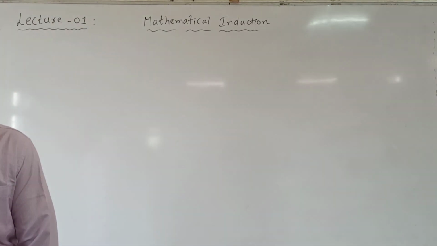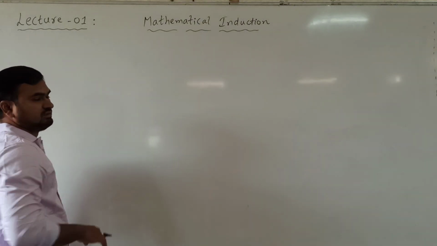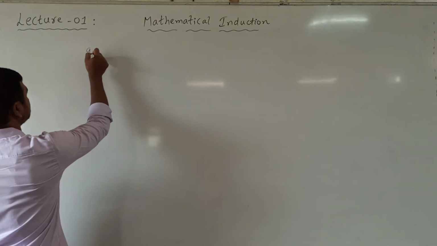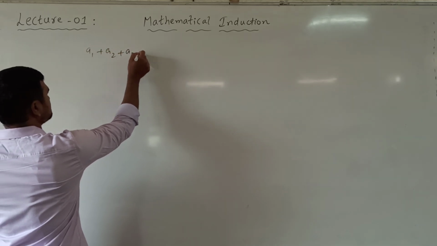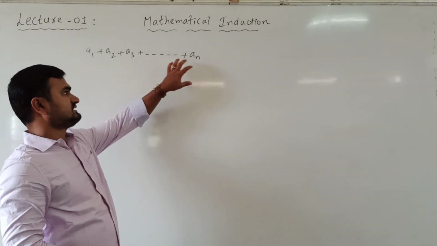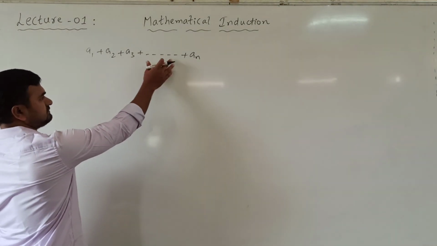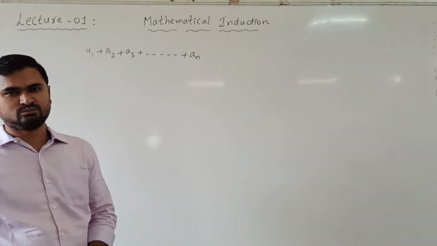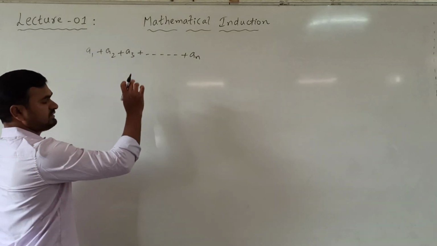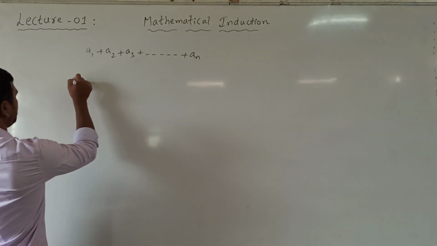Next we will take some notation and see what is the meaning of that notation. Here some terms will be given, a series of terms like A1 plus A2 plus A3 up to AN. Okay, so the sum of terms is given, A1, A2, A3 up to AN. Here if I want to find a particular term, say the 10th term or the 15th term, like this, if you want one particular term, it depends on the nth term, that is AN.